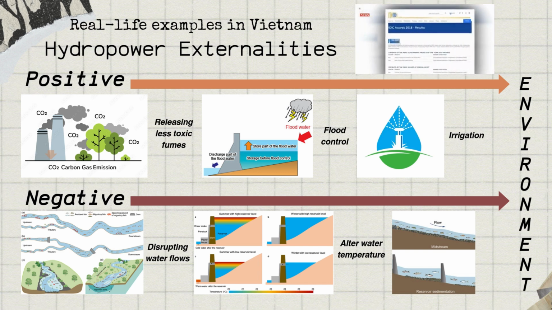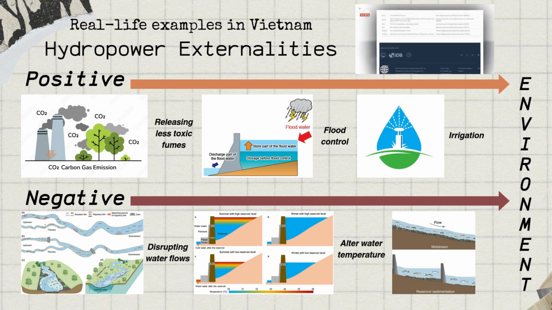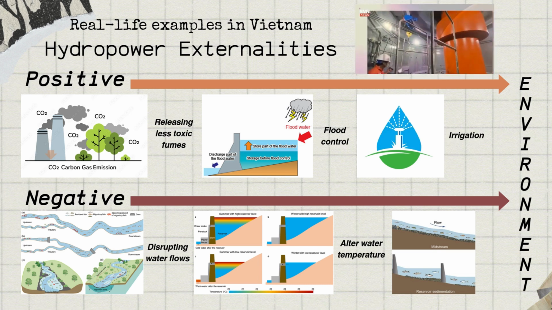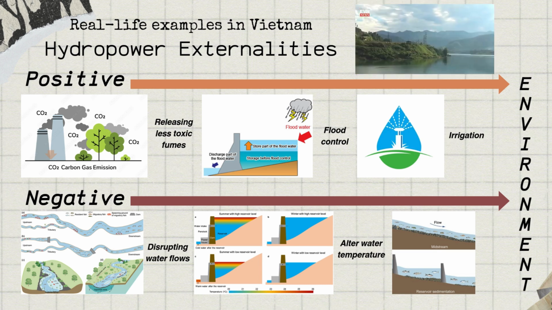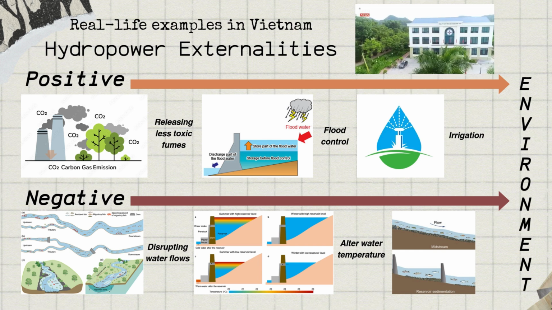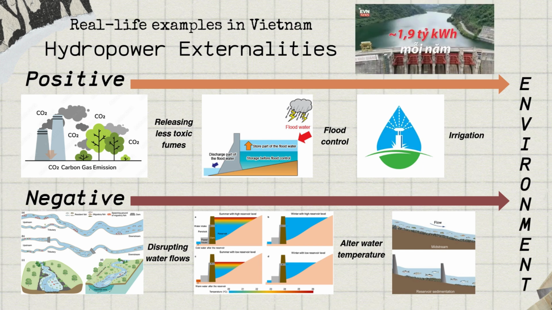In conclusion, while hydropower presents a promising avenue for clean energy in Vietnam, it is crucial to consider its negative environmental externalities to ensure a more sustainable future.